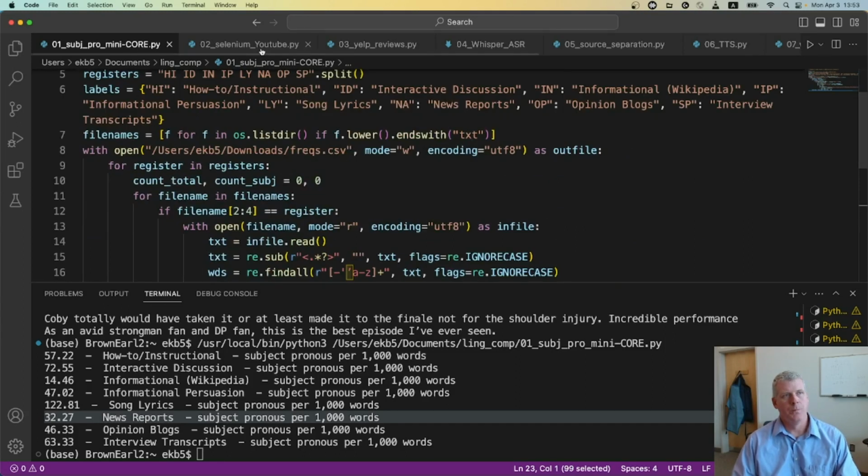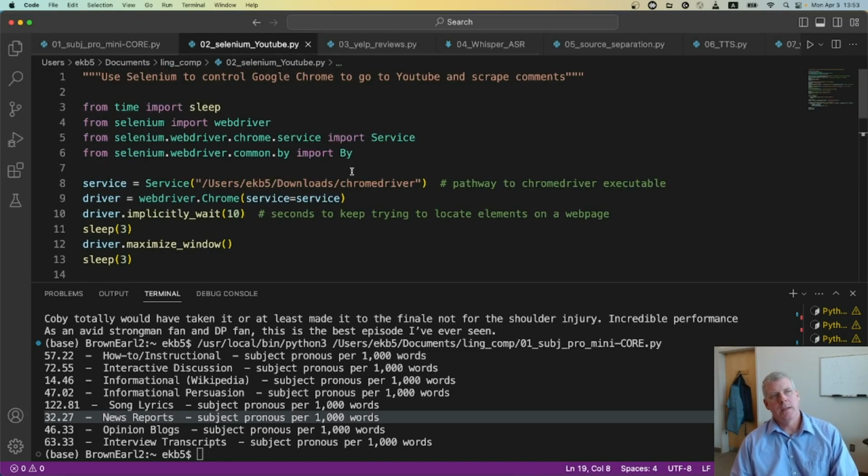So that's cool. Another skill I teach students is how to use Python to act like a web browser and go out on the internet and request pages and scrape out the human-generated language. But a lot of websites only serve up information once the human interacts with the website, like typing in a search bar, clicking the button, scrolling down to get more comments. An example of that is YouTube videos, right?